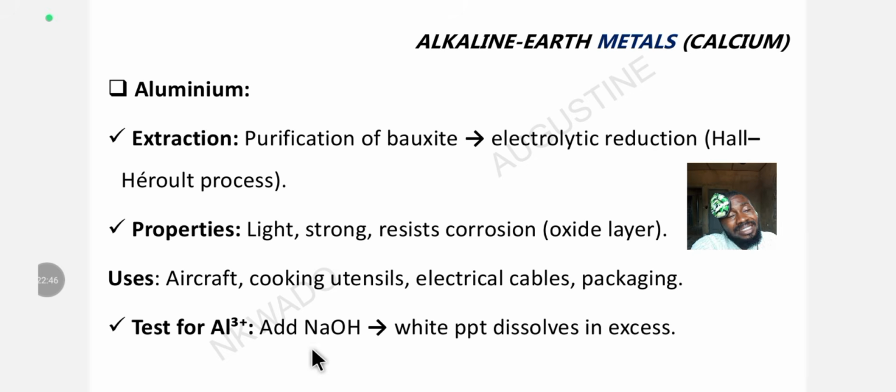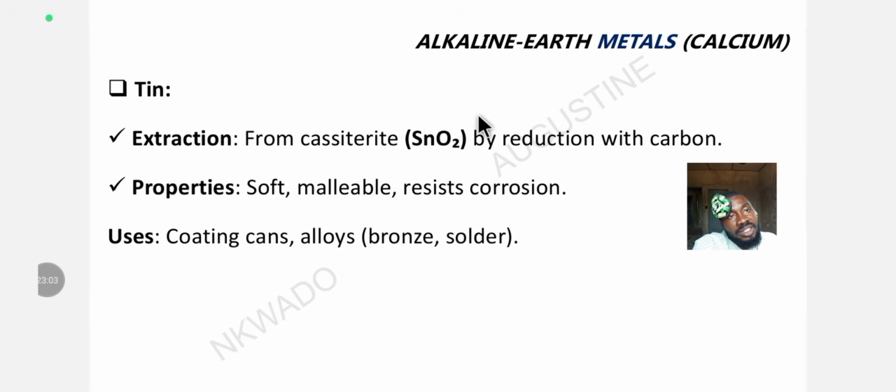How do you do it? Add sodium hydroxide to the solution in question. All right. After that, if you see a white precipitate that dissolves in excess sodium hydroxide, that confirms the presence of aluminium ion. Still under the alkaline earth metals, we are looking at tin.